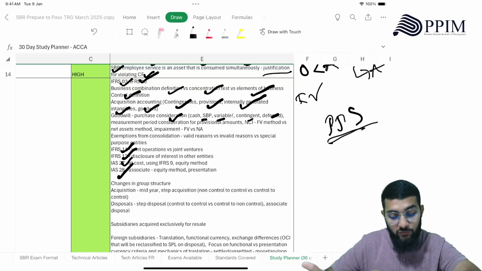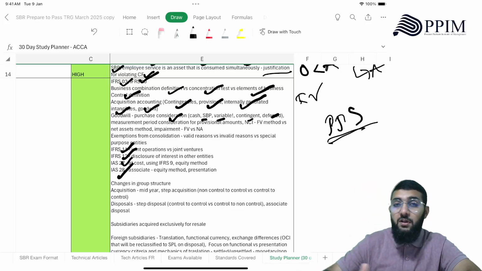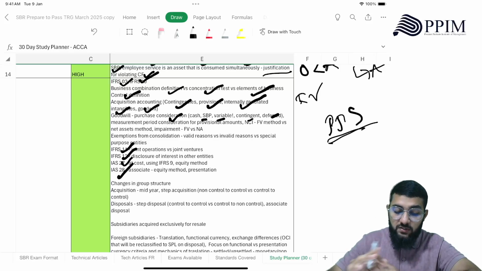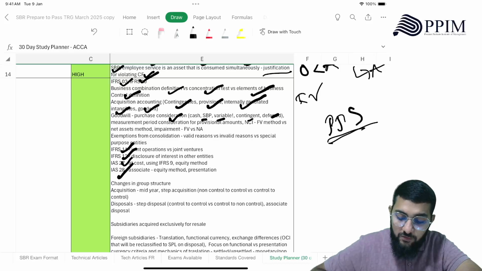It can be shares that you exchange, or variable consideration could be, or it could be contingent consideration, which is dependent on some factor. Then there's deferred consideration, meaning you're paying after a certain period of time where the financing component comes in, right? Then measurement period consideration for provisional amounts.